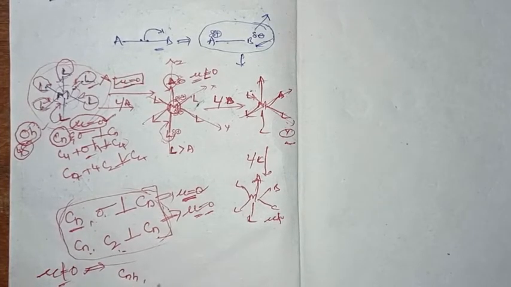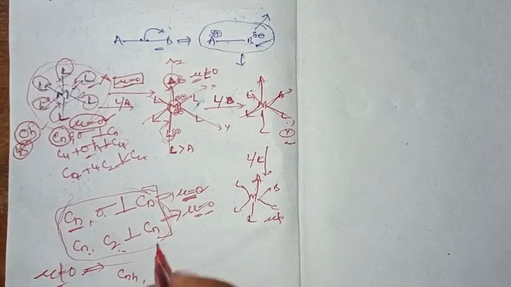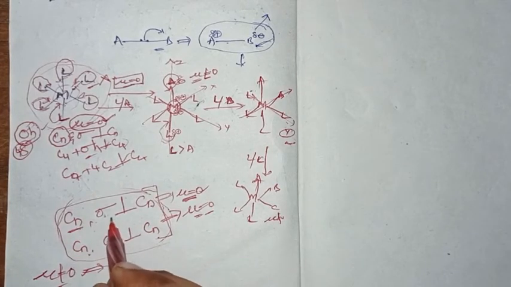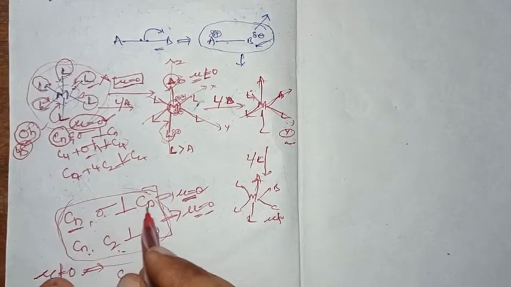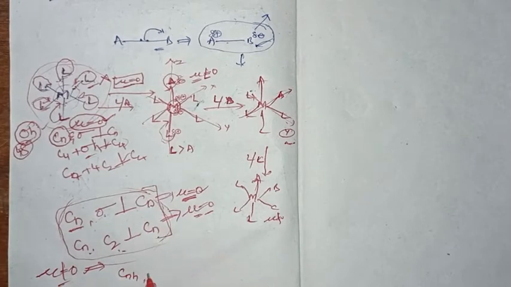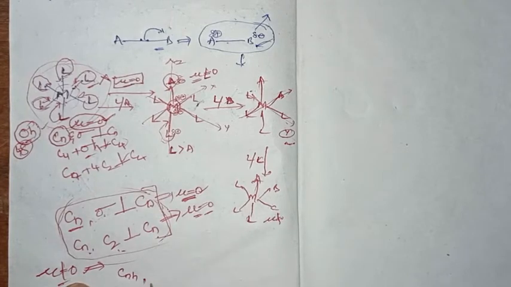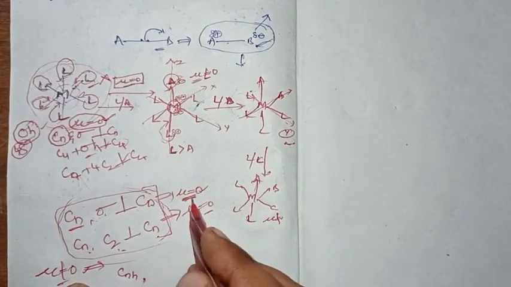The molecule with a Cnh point group will have Cn and a sigma perpendicular to Cn, that is a horizontal plane of symmetry. In this case the molecule will have dipole moment 0.